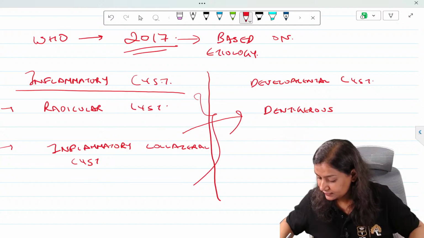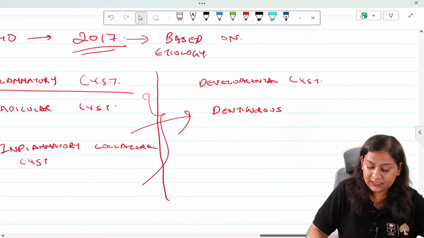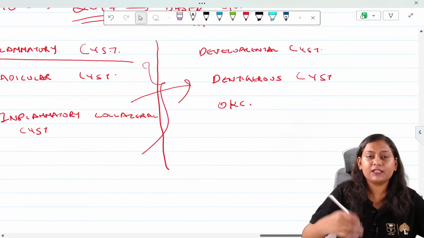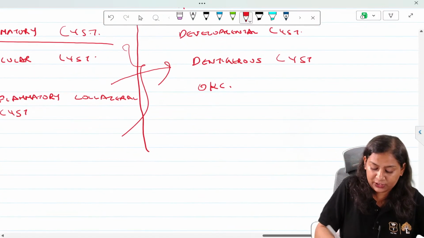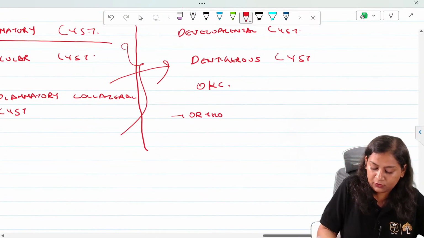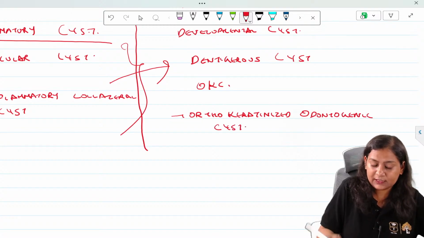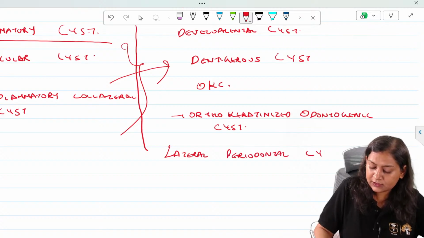Okay, so we have dentigerous cyst, we have OKC, then there is a variant of OKC which is called orthokeratinized odontogenic cyst. Then we have lateral periodontal cyst.